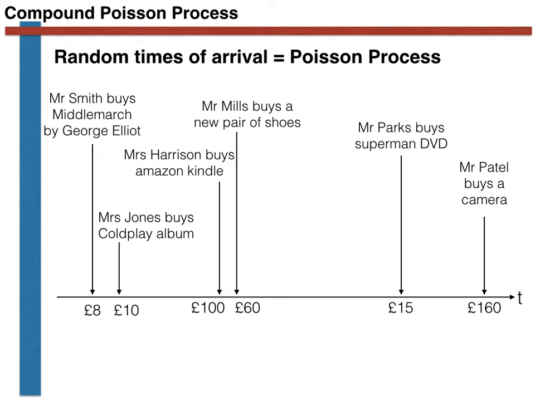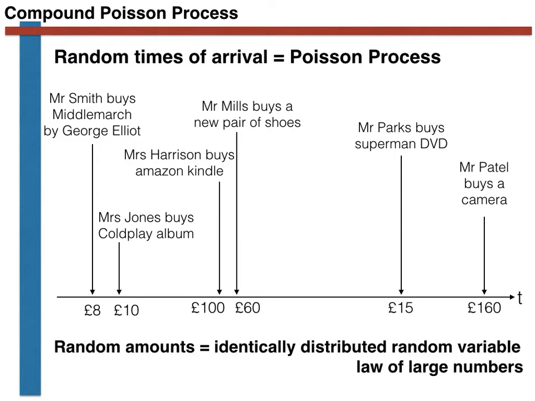If we were given all the amounts of money spent, in other words, if we were just told that 6 purchases had been made from the Amazon website, we could assume that these were random variables generated from some unknown probability distribution. We know, however, that as long as this distribution has a finite expectation and variance, we can use the law of large numbers and the central limit theorem to calculate an approximate expectation for the distribution. Our problem is only that we want to have a measure of the total amount of money spent as a function of time. The fact that each customer spends a random amount is not a problem per se.